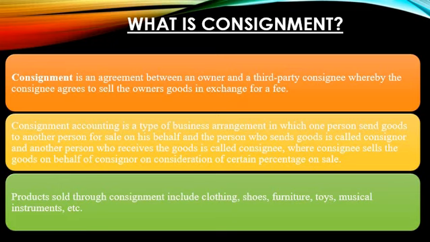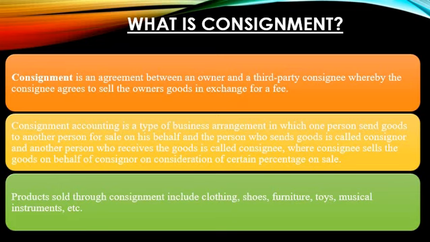So consignment is you're signing an agreement between the owner and the agent, who is known as the consignee. The agent agrees to sell the goods which are owned by the consignor, the owner, in exchange for commission or fees.